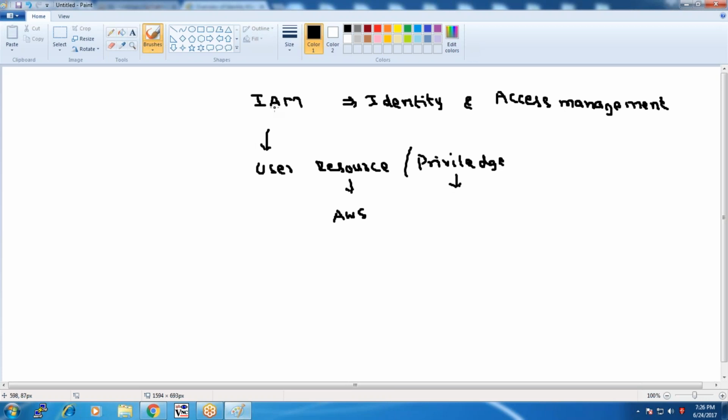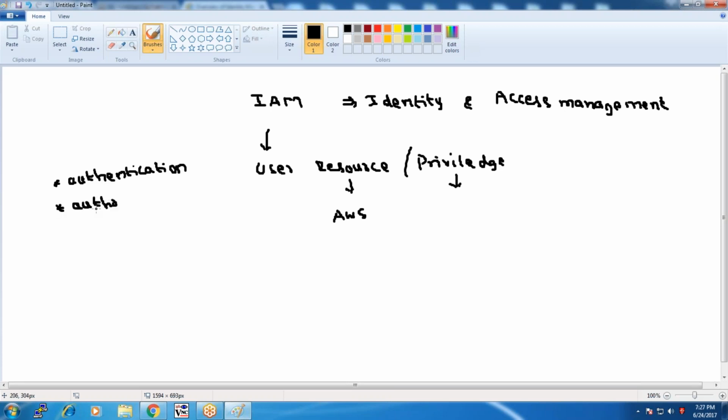It's a web service through which we can securely control the access of AWS users. By assigning this IAM to a user, you can perform the following two things. One is authentication, and the second one is authorization.